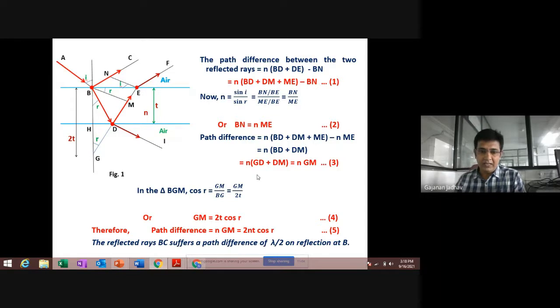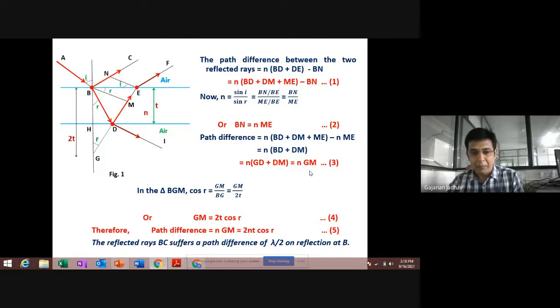Then we have considered that, from these equations, the path difference is equal to n into GM. Path difference is equal to n into GM, and that we have written as 2nt cos R. We call it 2nt cos R, and we call it equation number 5.